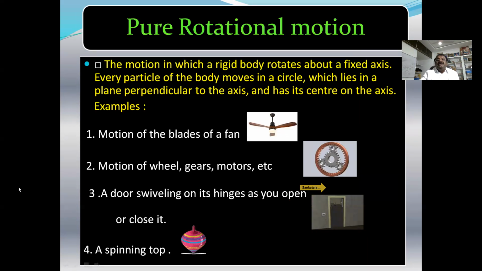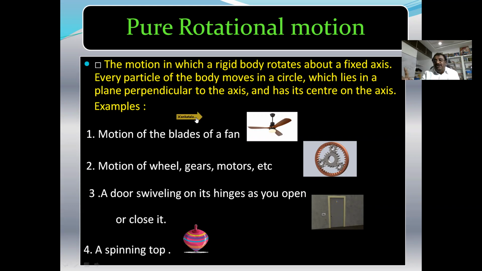This is the motion in which a rigid body rotates about a fixed axis. Every particle of the body moves in a circle which lies in a plane perpendicular to the axis and has its center on the axis.